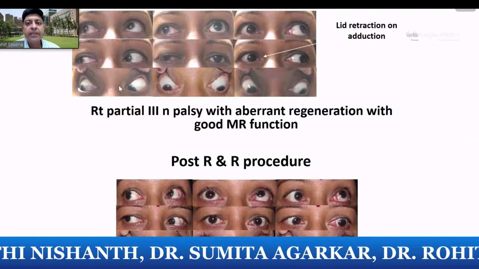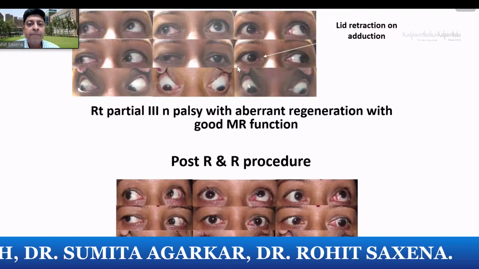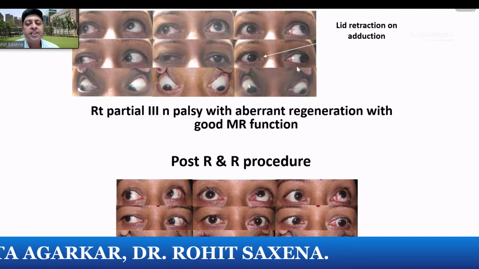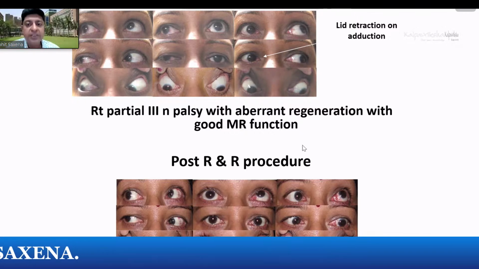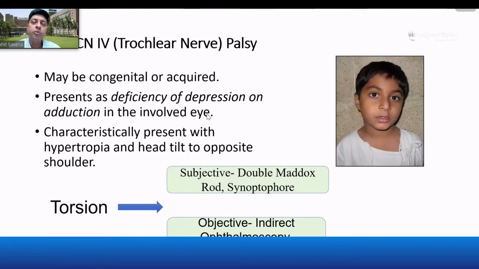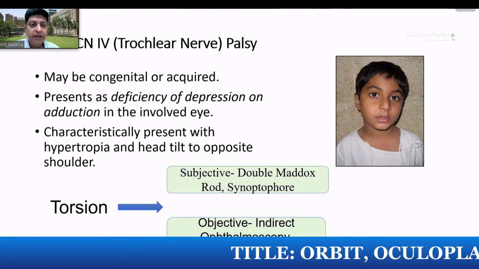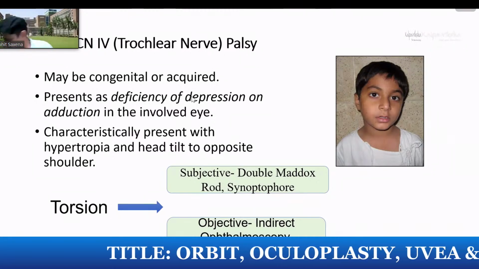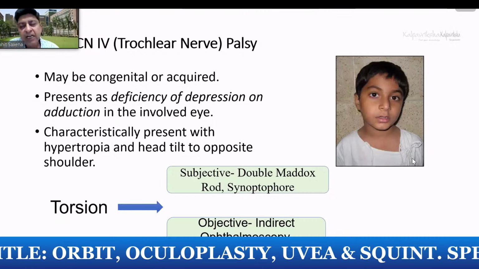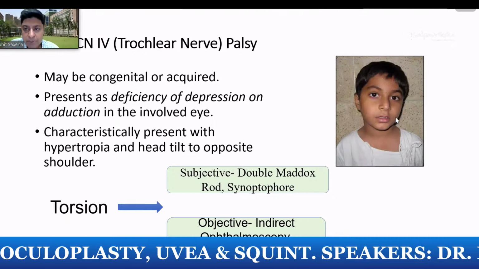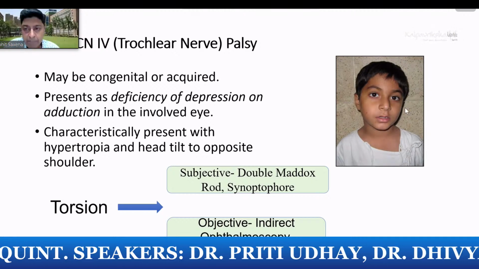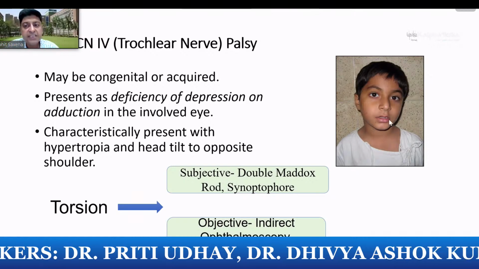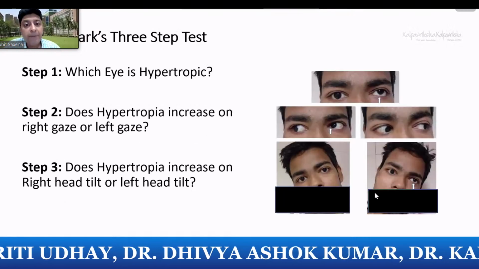Management, I'll quickly go through the key features of management. If there is aberrant innervation, you can operate actually the other eye and correct the exotropia along with the ptosis. Else you may have to do transposition procedures for third nerve. If you have a fourth nerve palsy, the other features besides, of course, a vertical strabismus would be in congenital. You'll see that the child will present with the head posture along with hypoplasia on one side of the face, showing that it's congenital. The patient may have torsion.